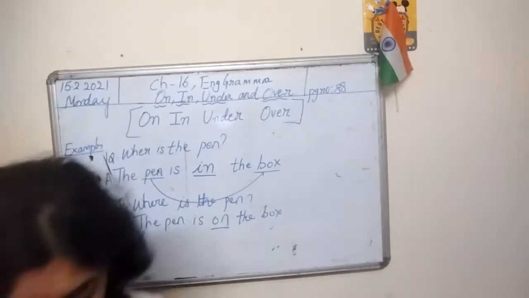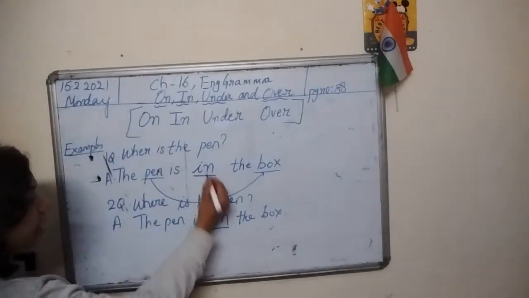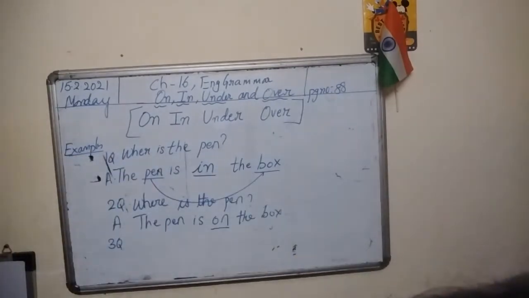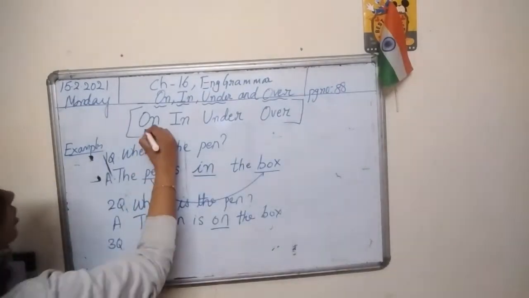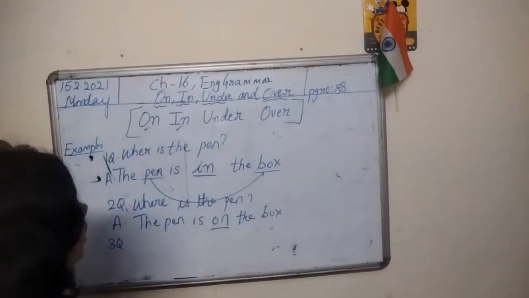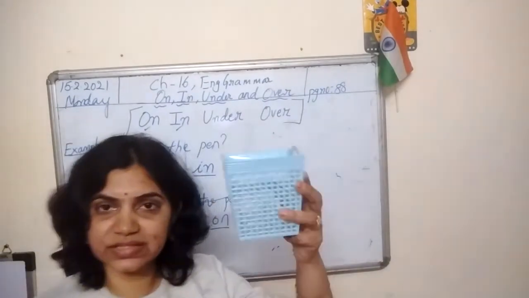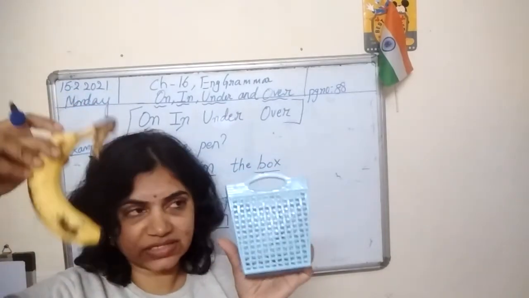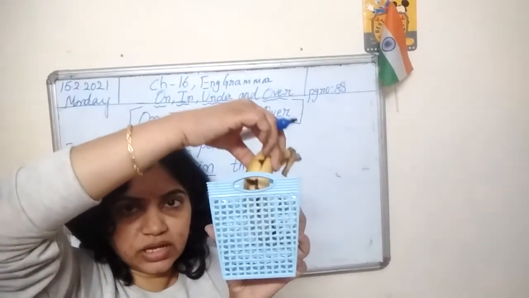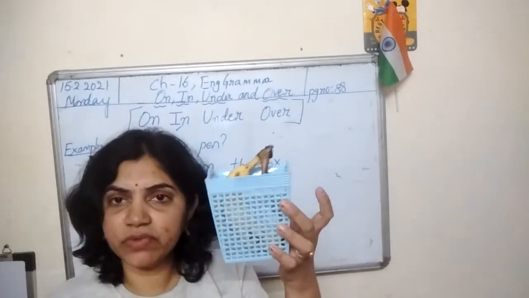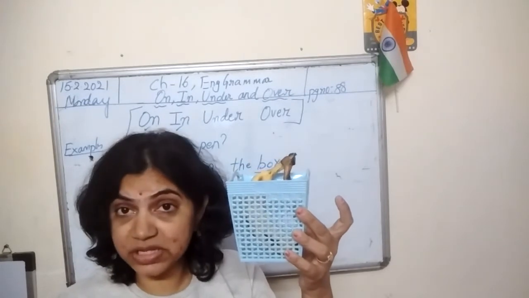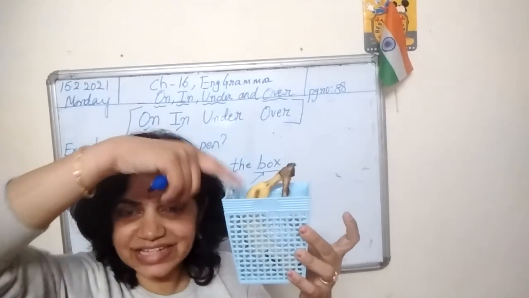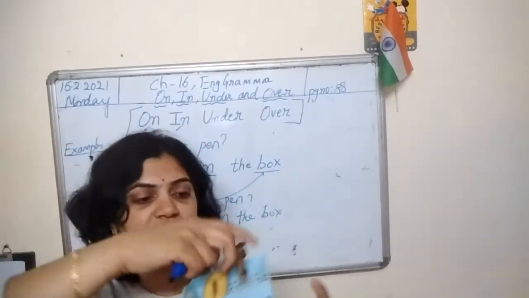Okay. Now, are in and on clear? Then let's go to the third question, children. Now I'm asking you one more. What is this? Basket, right? And what is this? Banana. I'm putting the banana like this. Where is the banana? What is your answer? The banana is in the basket.